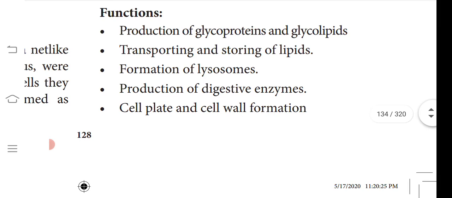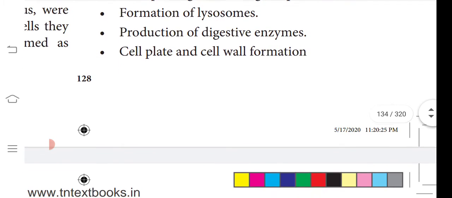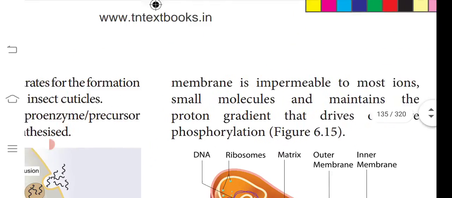What is its function? It helps in the production of glycoproteins and glycolipids. Glyco is a word concerned with carbohydrate. It also helps in transporting and storing lipid material and formation of lysosomes. From the endomembrane system, the endoplasmic reticulum is formed. From the endoplasmic reticulum, the Golgi complex is formed. From the Golgi complex, lysosomes will be formed. That is what is given here: formation of lysosomes, production of digestive enzymes, and cell plate and cell wall formation.